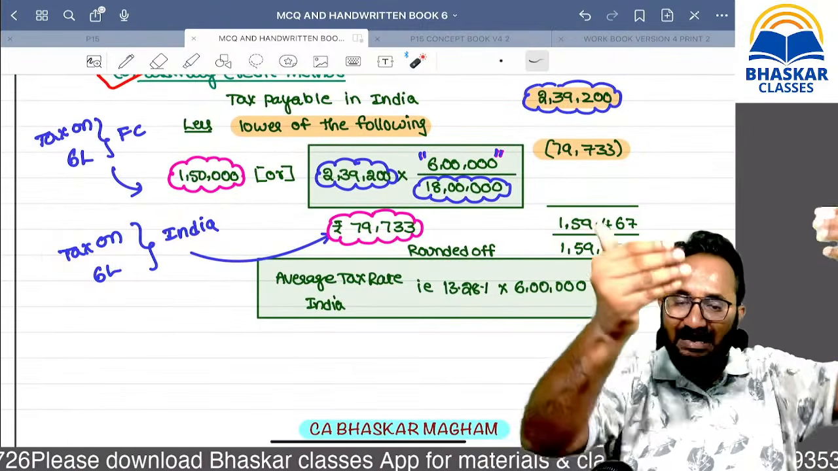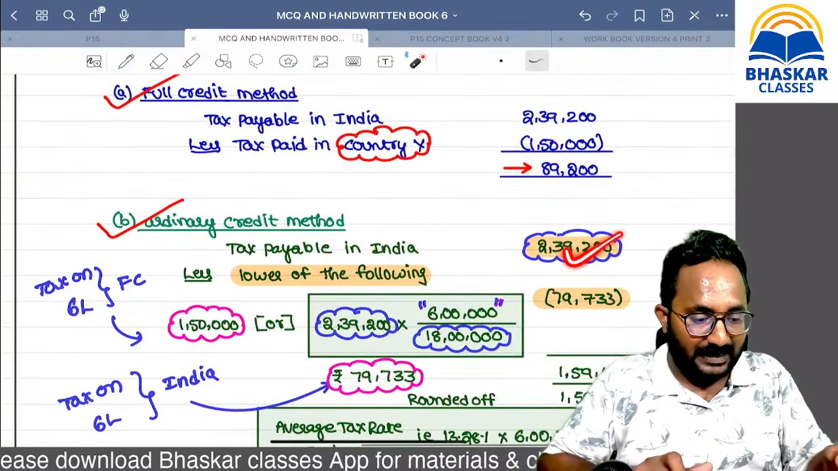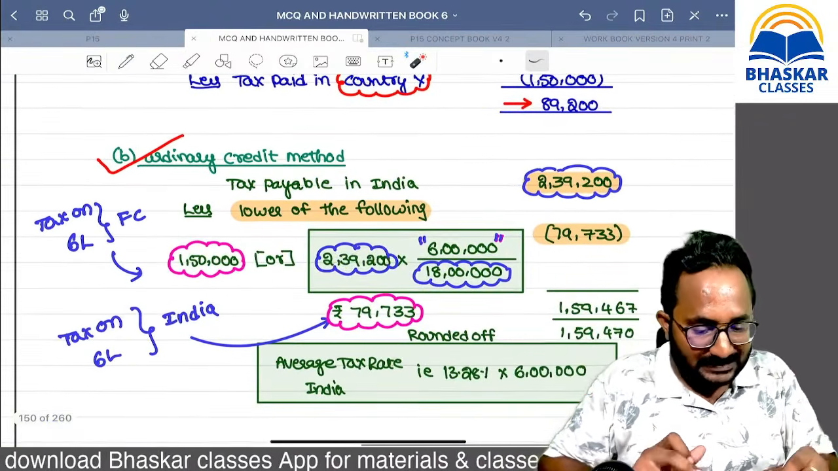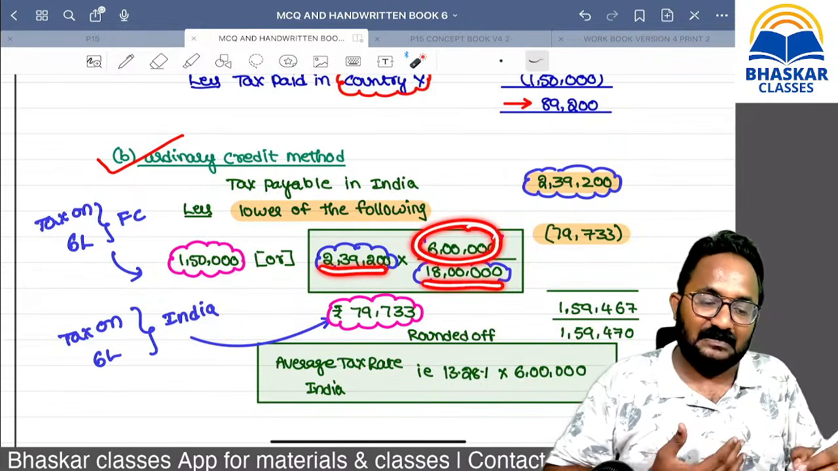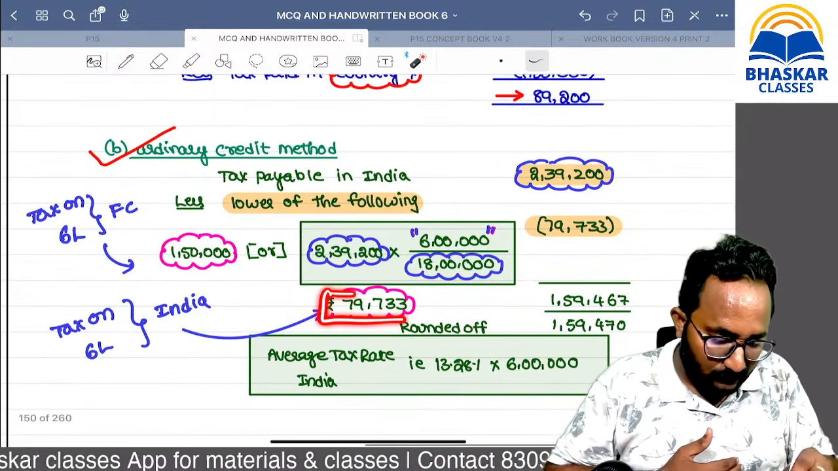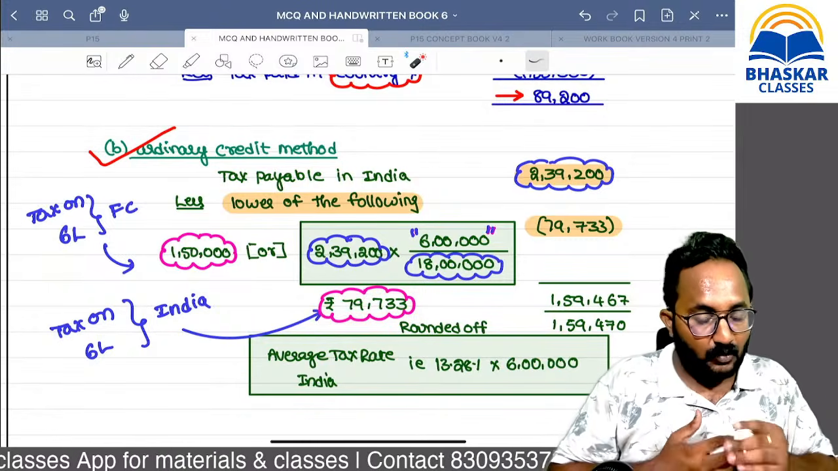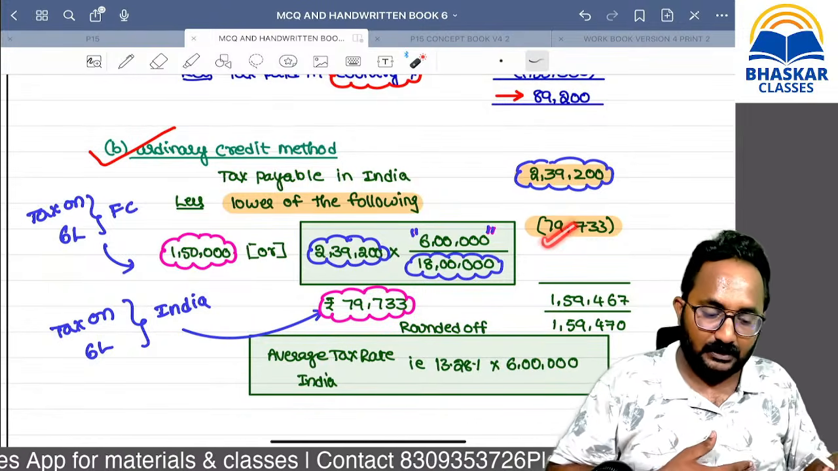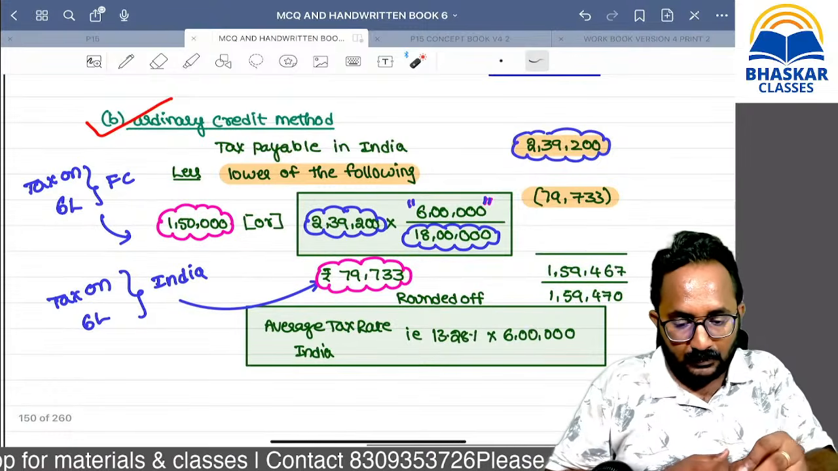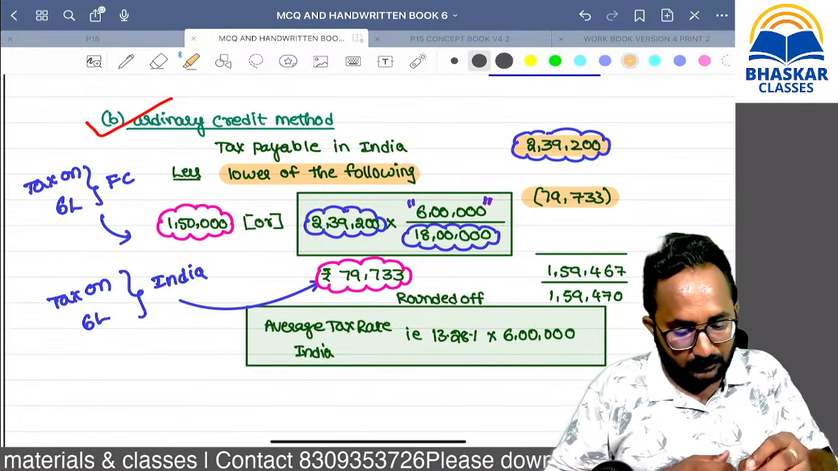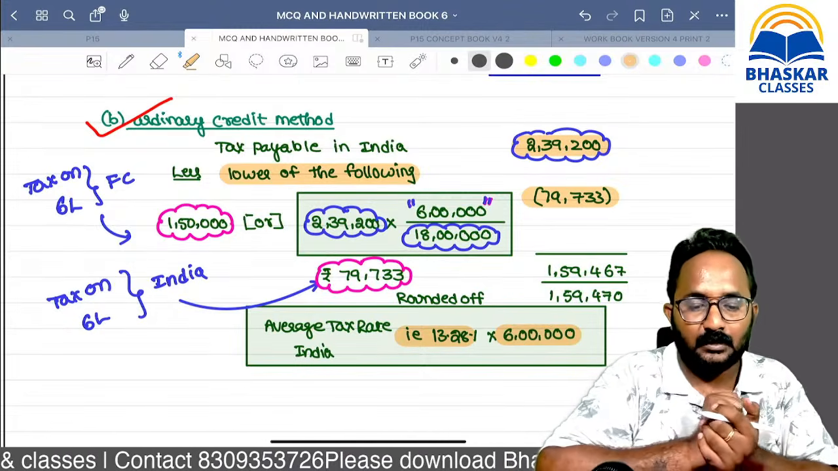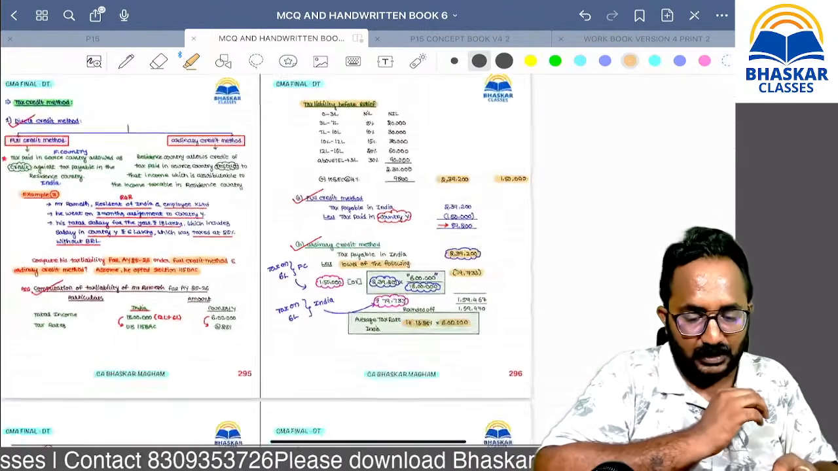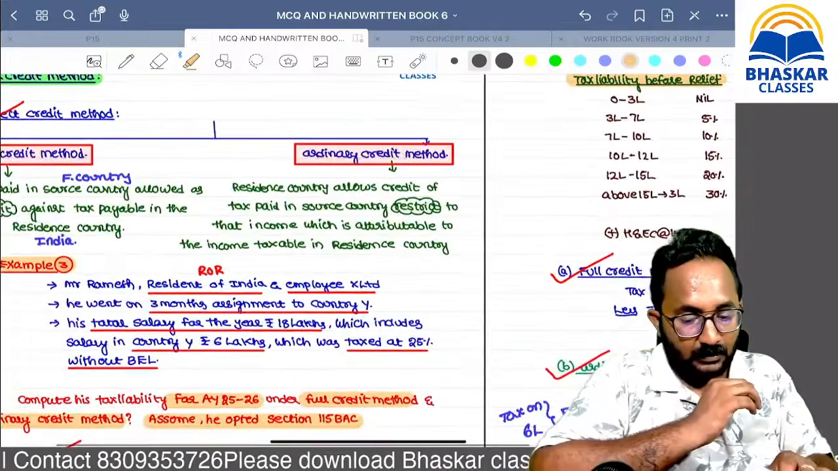No need to calculate the tax liability, because you can calculate the average tax rate, that is 2,39,200 tax payable divided by total income, into 6 lakh. That is the tax on 6 lakh. So whichever is lower, that is the credit. This is nothing but the average tax rate into 6 lakh. I hope you understood ordinary credit.